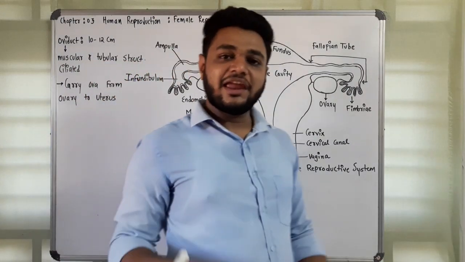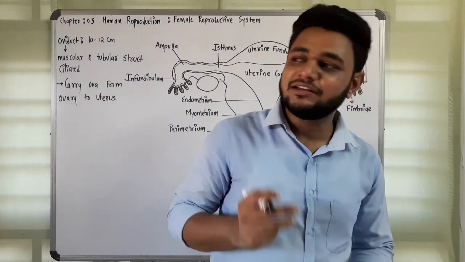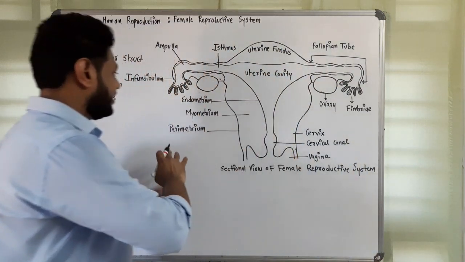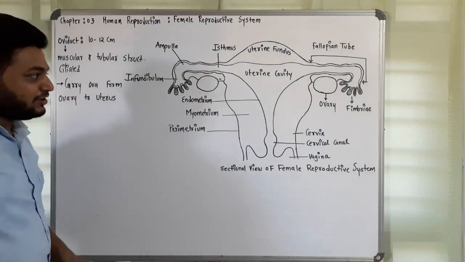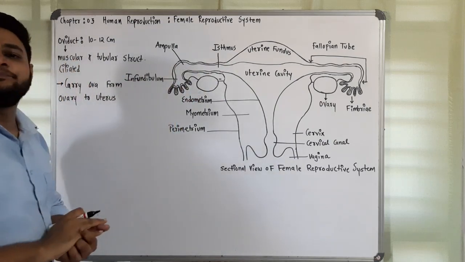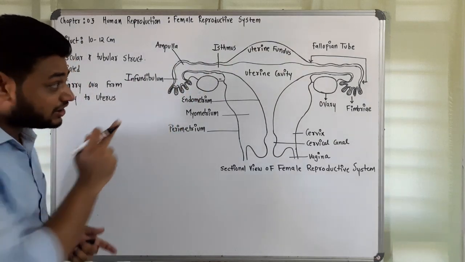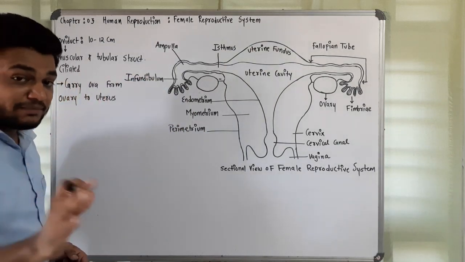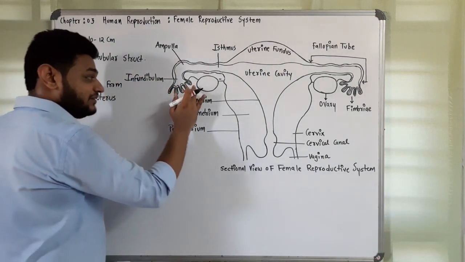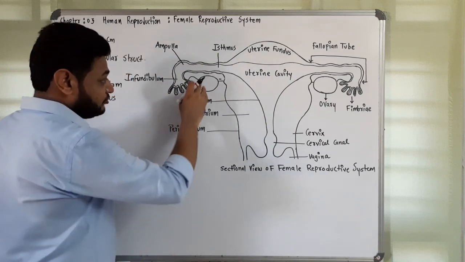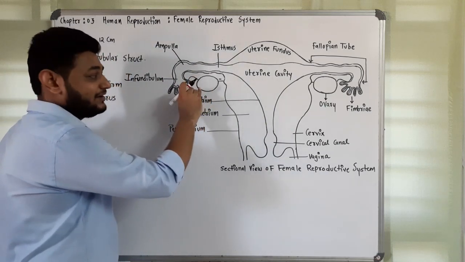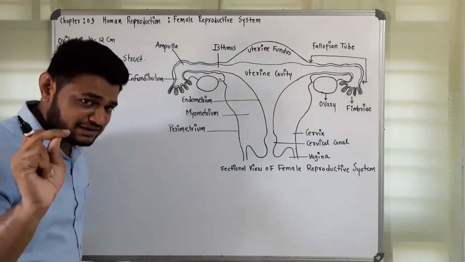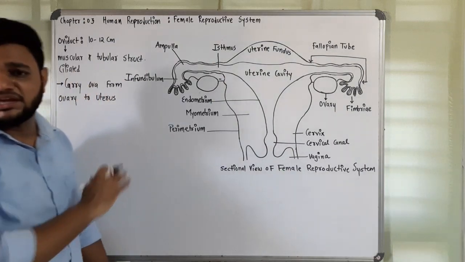Now the entire oviduct is divided into three parts. The first part is the infundibulum, which is lying very close to the ovary. It is not attached; there is a physical gap between them, so you have to remember this. When the ovary releases the ova, it is released into the peritoneal cavity, and that is why the eggs are called coelomic eggs.